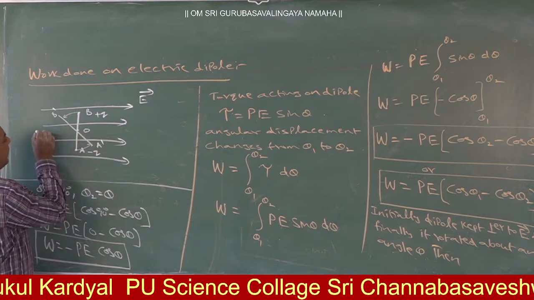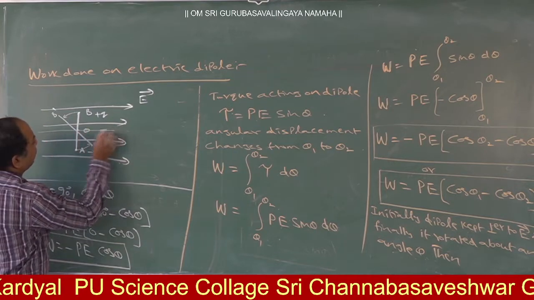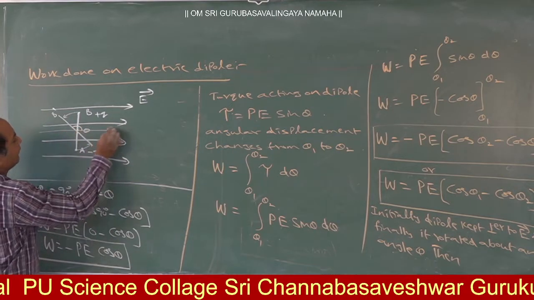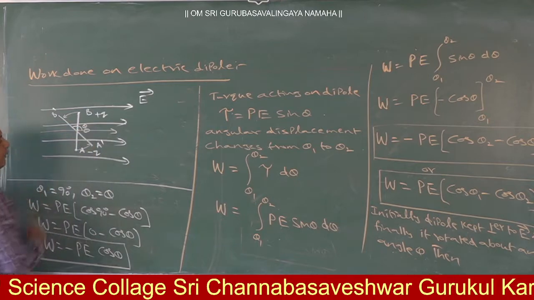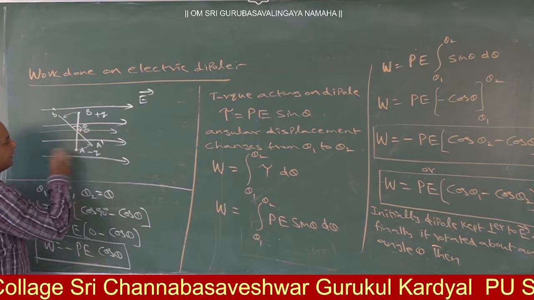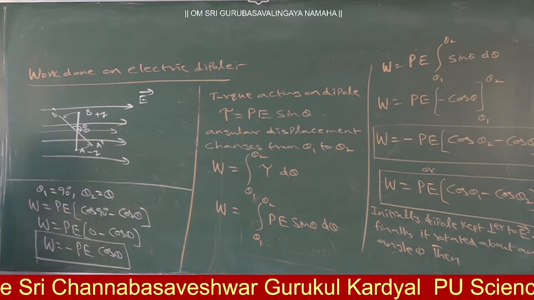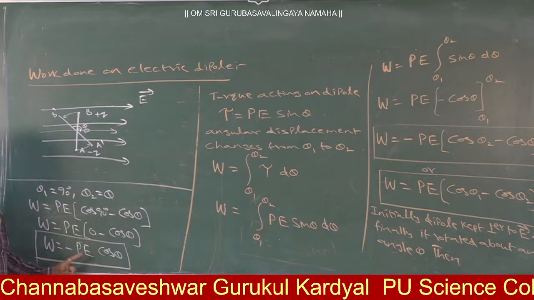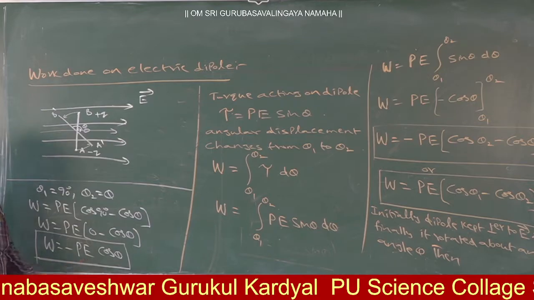Now, if this is the electric field, this angle will become what now? Theta. The initial angle was 90 degrees. Now this angle is theta. Then we may write W is equal to minus PE cos theta.